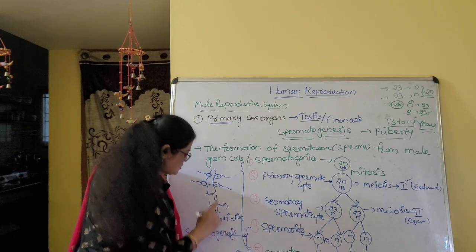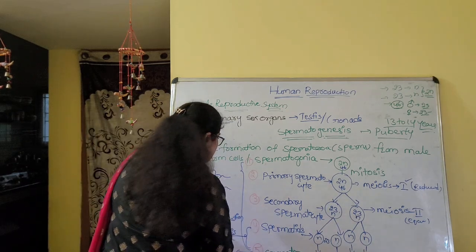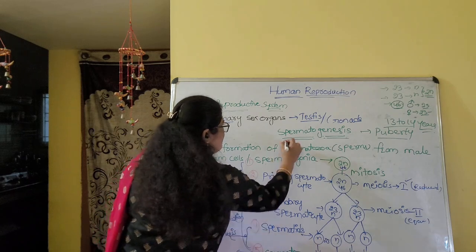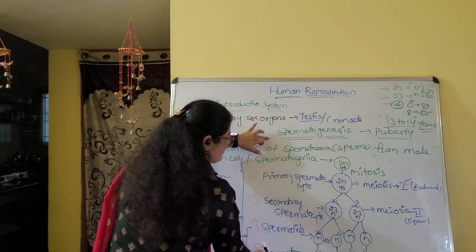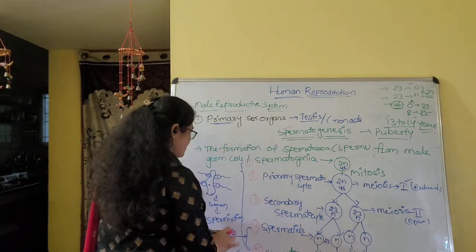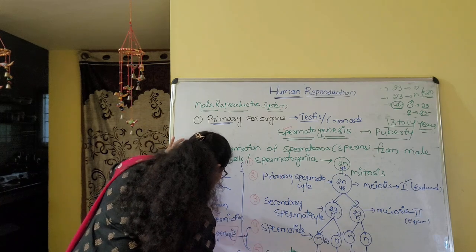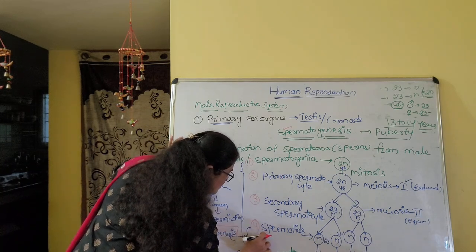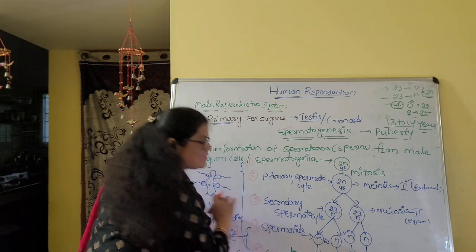When the spermatids form the spermatozoa, that we are calling spermiogenesis. So here three terms are there. One is spermatogenesis, the formation of the spermatozoa from the spermatogonia. Second one is spermiogenesis, meaning differentiation, the formation of the spermatozoa from the spermatids.